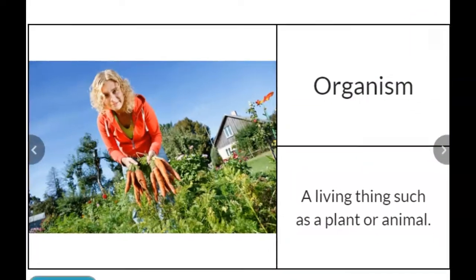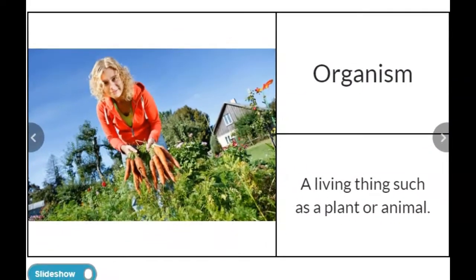So now we're going to be going over some of our vocabulary words that have to do with our TEK for this week. Now, organisms. An organism is a living thing such as a plant or animal. So we are all organisms. We are living.